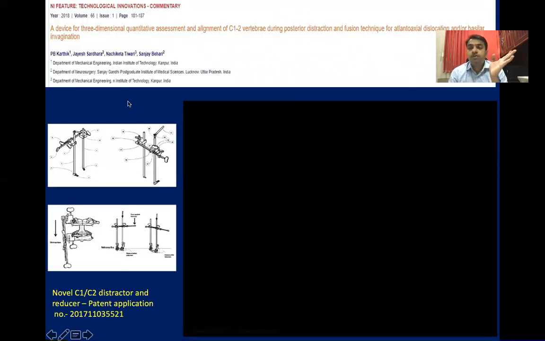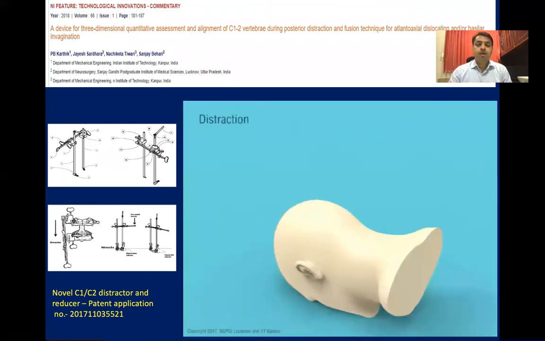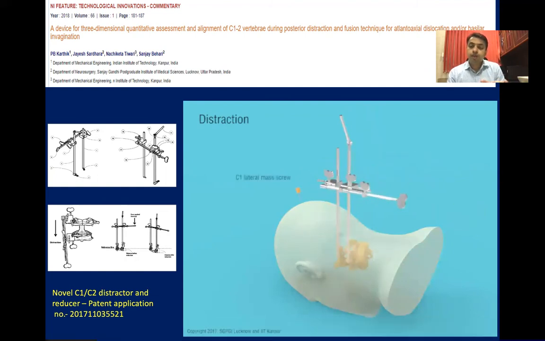With my mentor, Professor Bihari, two IIT engineers and myself, we introduced this novel C1C2 distractor and reducer, and we published it also. Basically, this distractor and reducer helps in precise quantitative and qualitative distraction as well as reduction of all the CV-junction anomalies. How we use it: after putting a screw, we can apply this distractor directly on the screw, and then, based on requirement, we can distract it quantitatively, which is predefined at 4 millimeter, 5 mm.